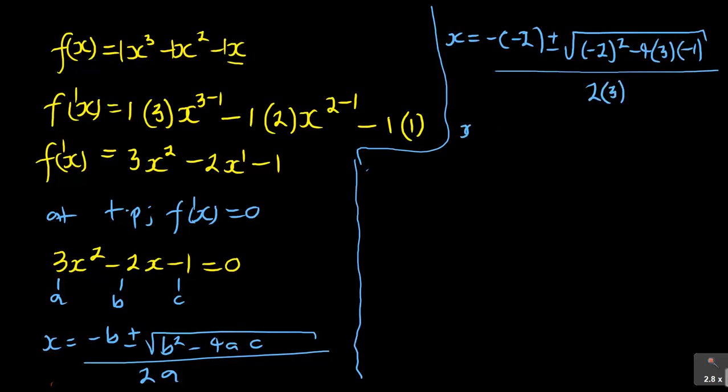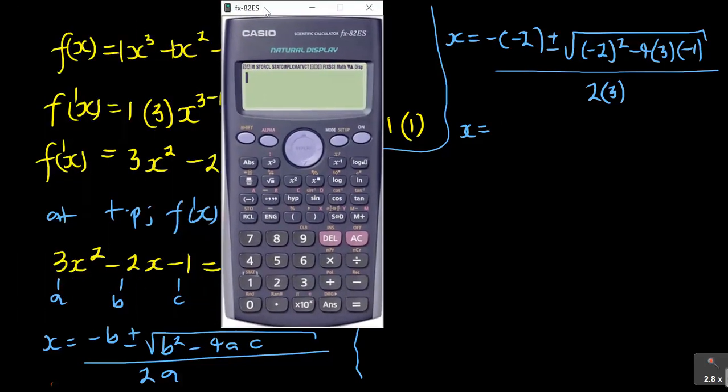Then you've got x is equal to, if we have that, it's minus bracket negative 2 plus square root of, and then I've got negative 2 squared minus 4a is 3 and c is negative 1, alright, over 2 and 3.